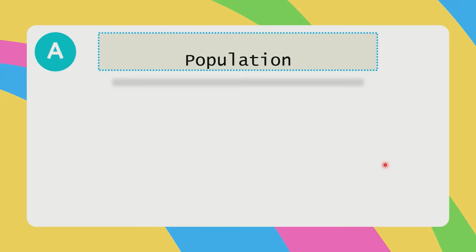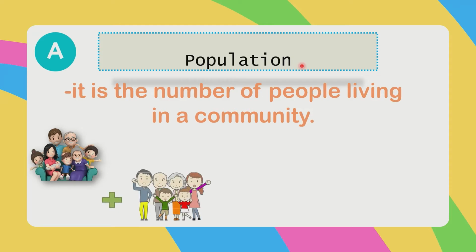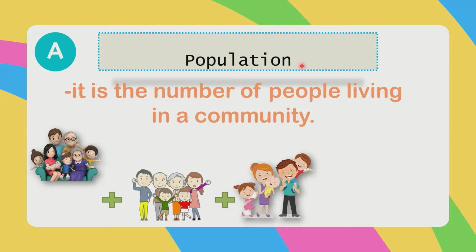So, a family is only a group that is composed to be a population. So, what is a population? A population is the number of people living in a community. Example, let's look at this.